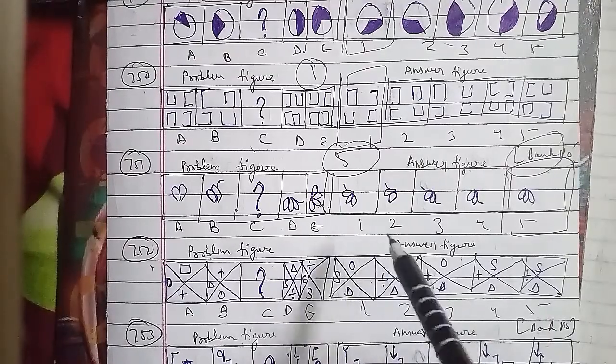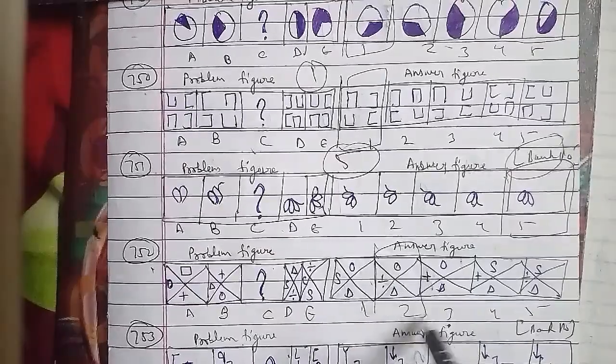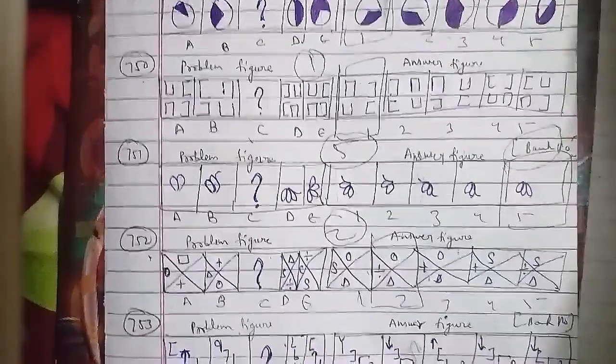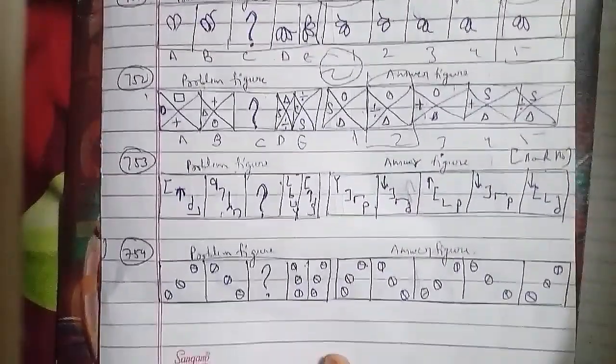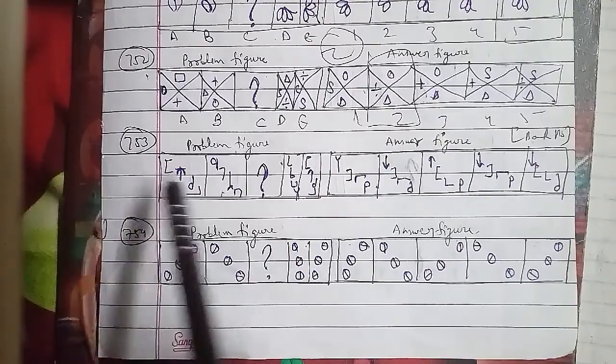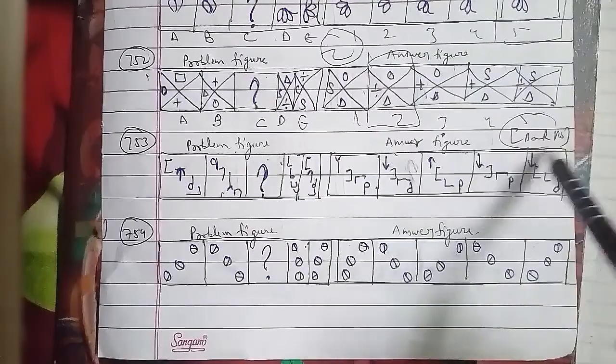Now we'll go ahead with another one, and that is the 753rd question of the session. These were the problem figures and these were the answer figures, which has been asked in the bank PO question paper as well. In the same reference, these are figures A, B, C, D and E, and these will be 1, 2, 3, 4 and 5 respectively as well.